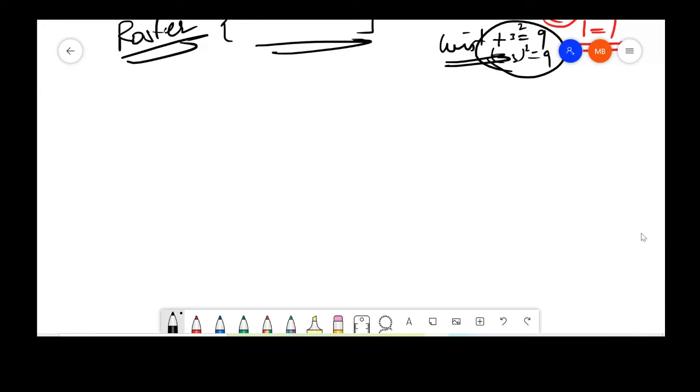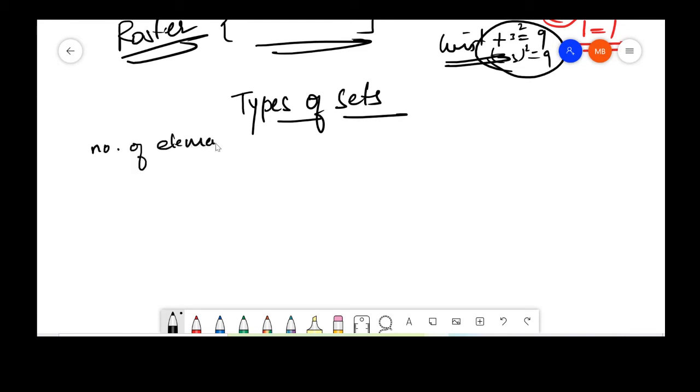We are going to discuss the different types of sets. So, types of sets. Basically, on the basis of the number of elements, we can divide sets into finite